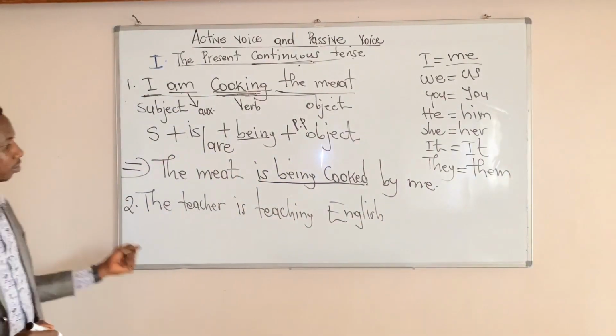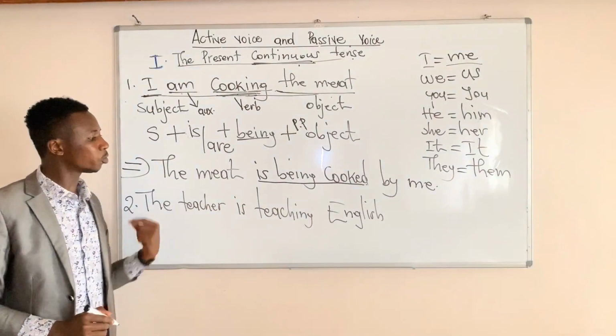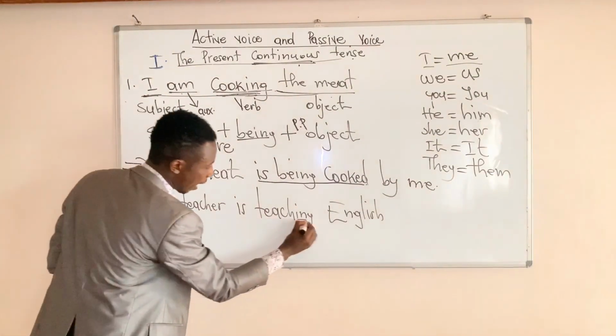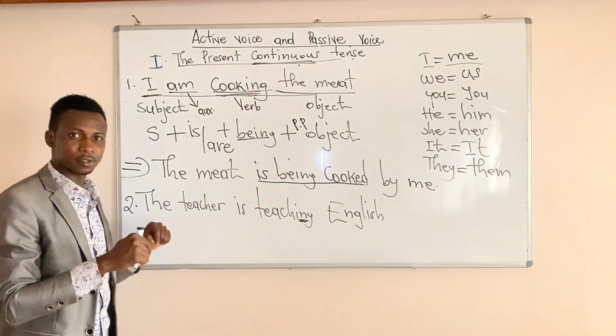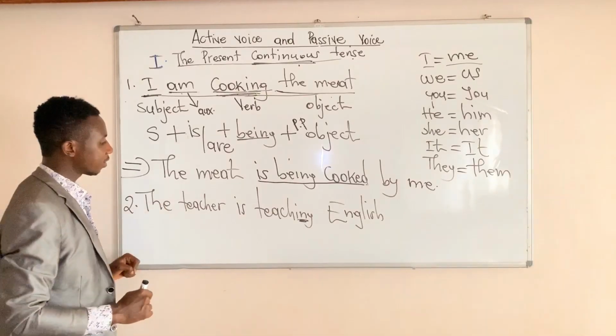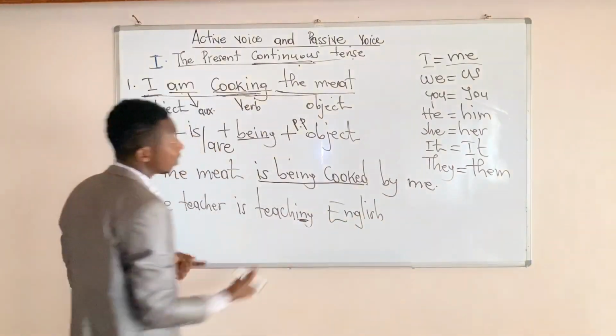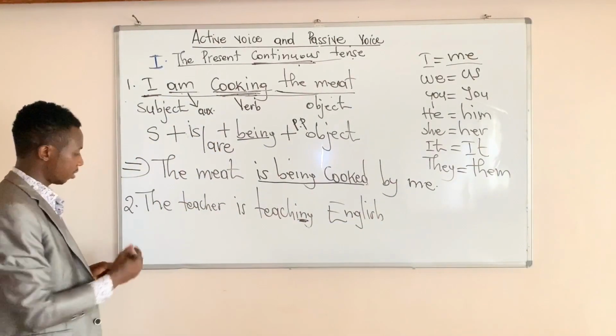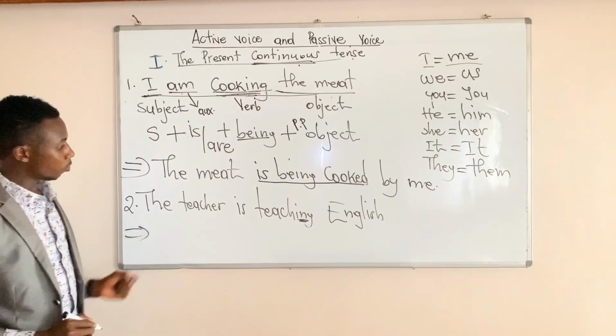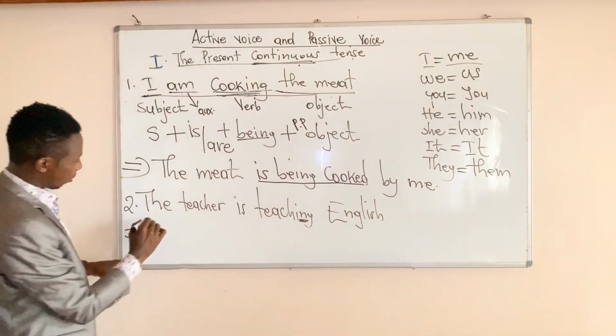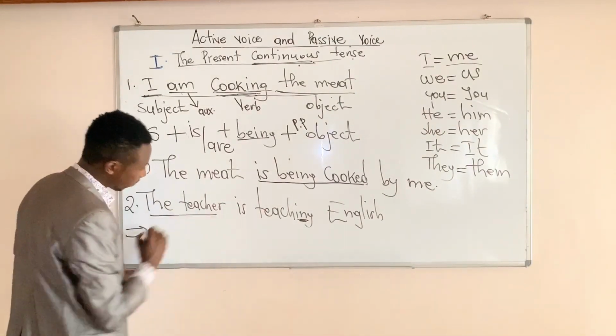Very good. The sentence is in the present continuous tense because of the -ing. The action is now. Now change the sentence into the passive voice, because the sentence is already in the active voice. As you look at the sentence, our subject is the teacher.